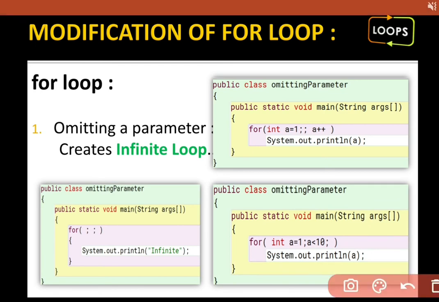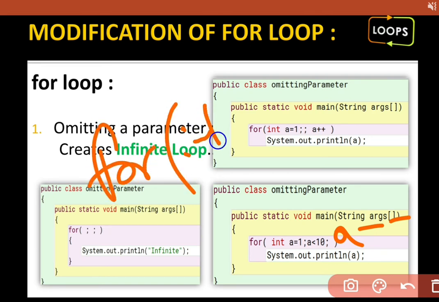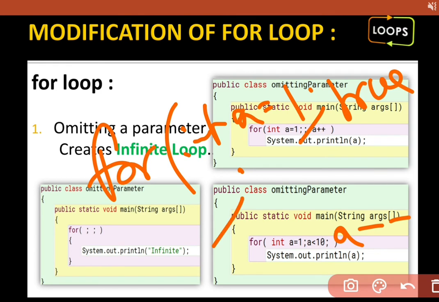If I'm writing a--, it is always smaller than 10. It is also an infinite loop. If I'm writing true in the condition part, then a++, it is also an infinite loop, because true means the condition is true and we have to execute the body always.